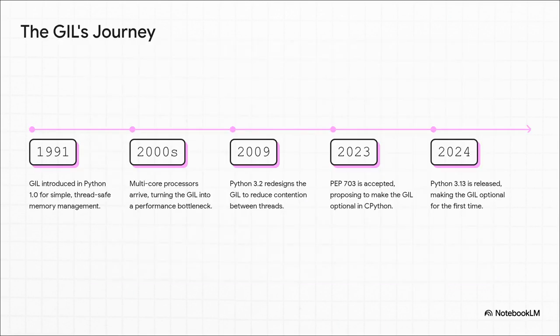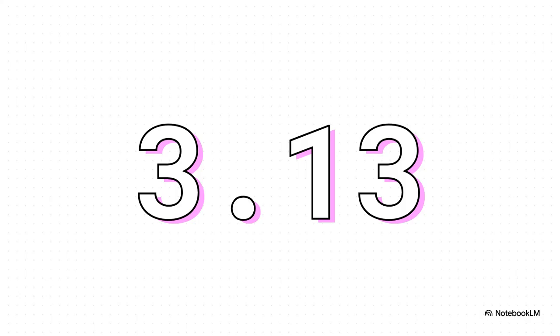Now, this change didn't just happen overnight. It was the result of a decades-long journey, from the GIL's introduction back in the 90s through the challenges of the multi-core era, and it all culminated in 2023 with a landmark decision, accepting PEP 703, a massive, comprehensive plan to finally make the GIL optional. And that massive change officially arrived with the release of Python version 3.13.